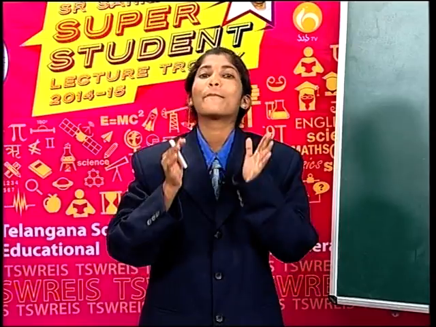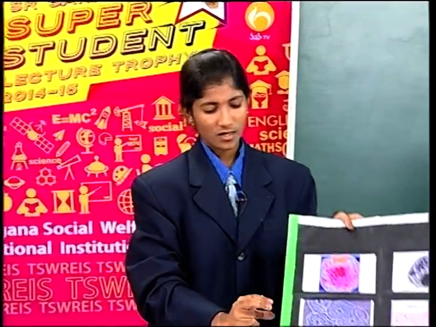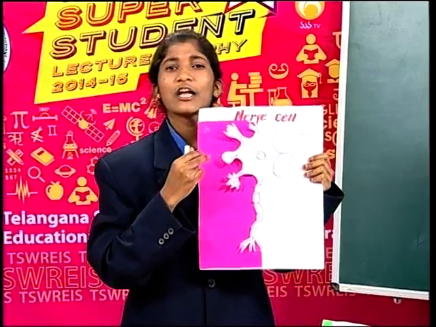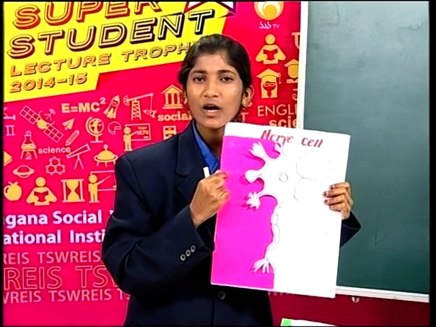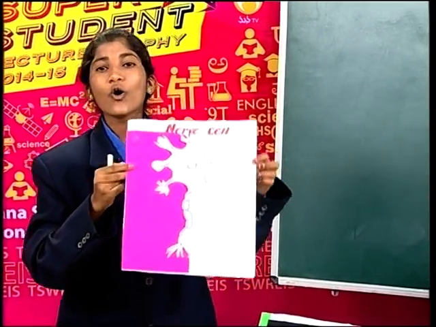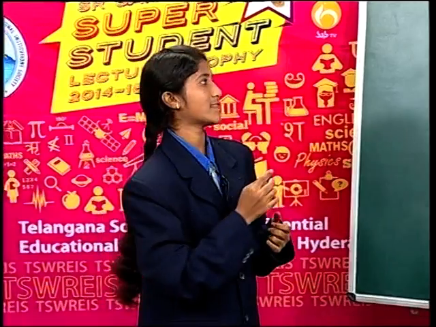A cell may have a particular structure and a particular function to do. In our body, a number of cells are present, but do all the cells have the same structure? For example, you look here. This is the cheek cell and this is the nerve cell. Both cells belong to animal cells, but their structures are different. That means all the cells may not have the same structure.